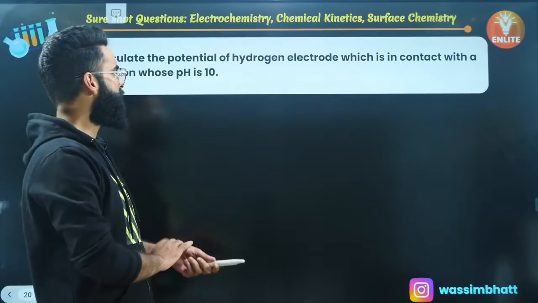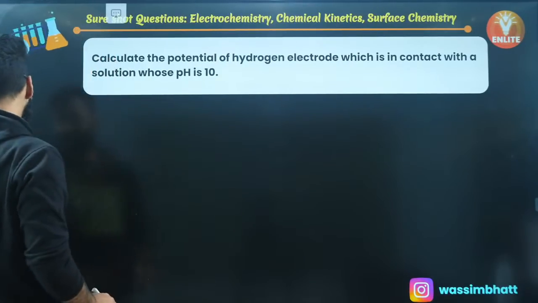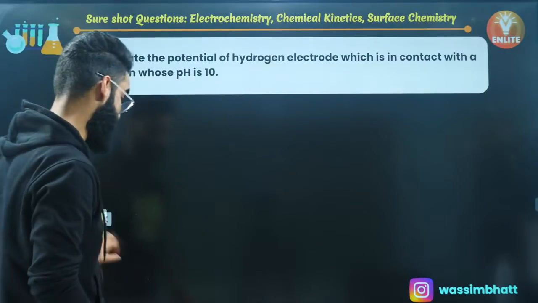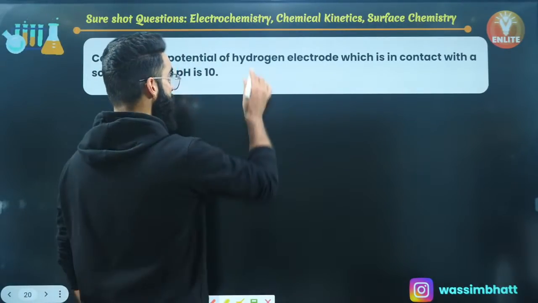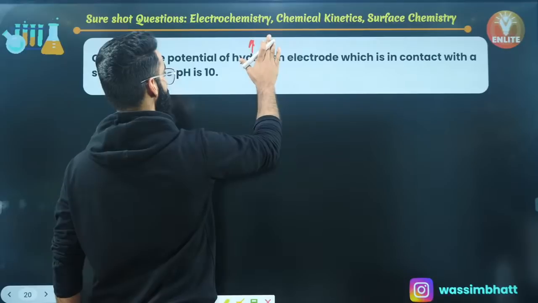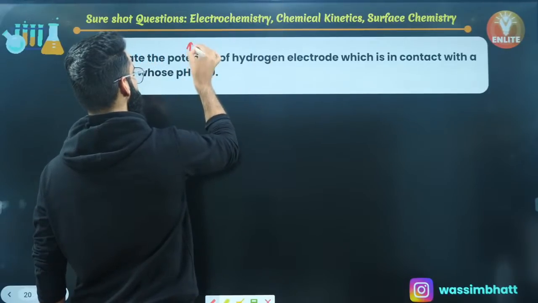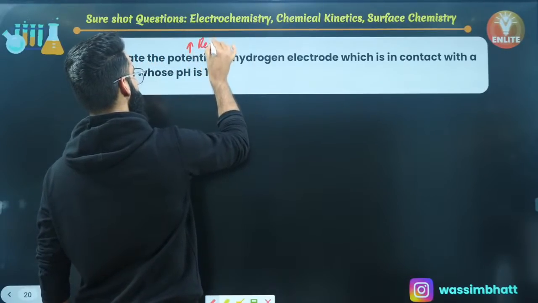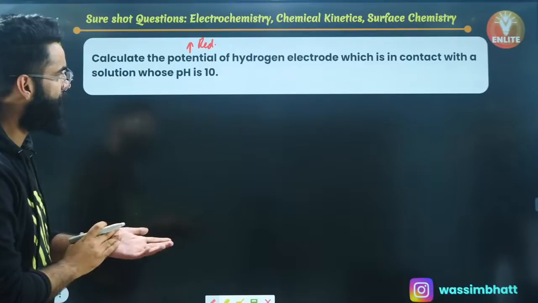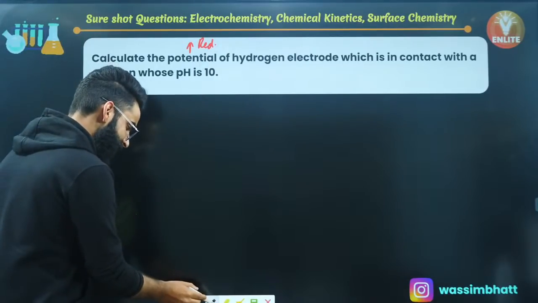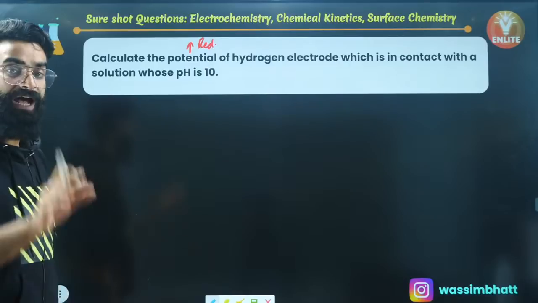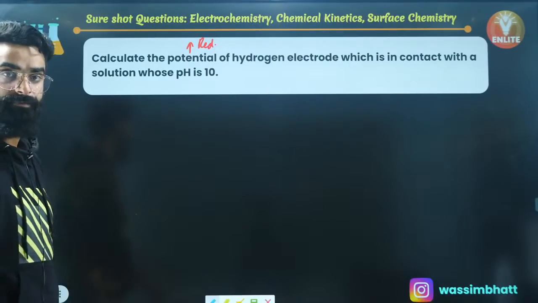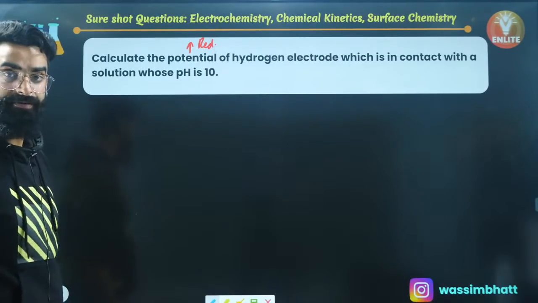Perfect. Calculate the potential of the hydrogen electrode. Whenever this sort of question comes in the examination, do remember, he's asking about reduction potential. Whenever only potential is mentioned, that means he's asking about reduction potential. Calculate the reduction potential of hydrogen electrode. I can calculate it, but how? I'll make sure the hydrogen electrode behaves like the cathode, then only reduction will take place there.